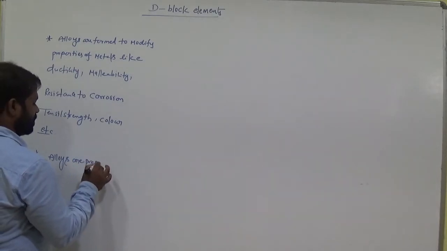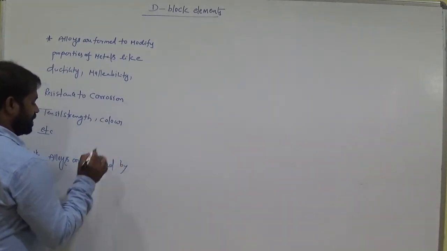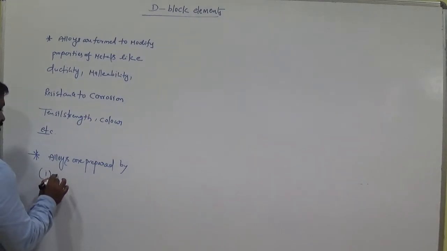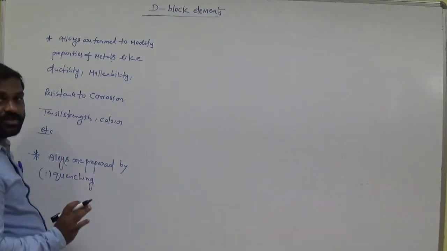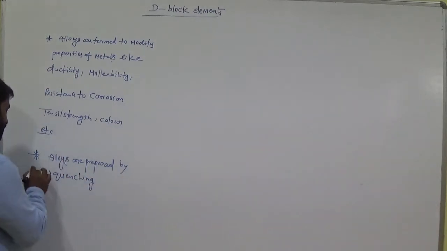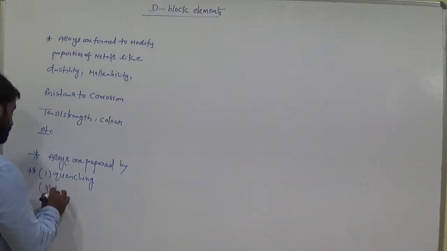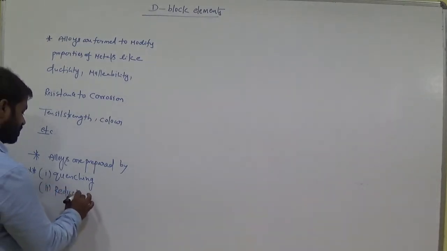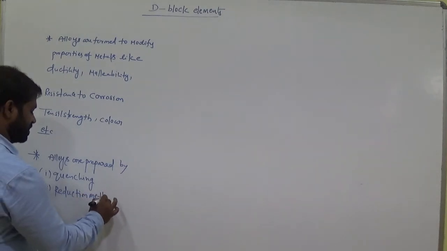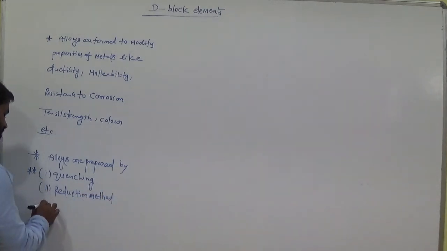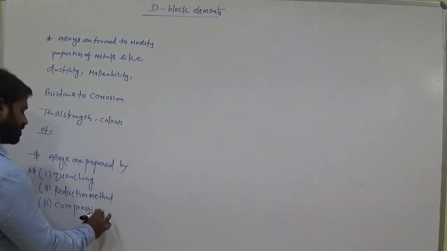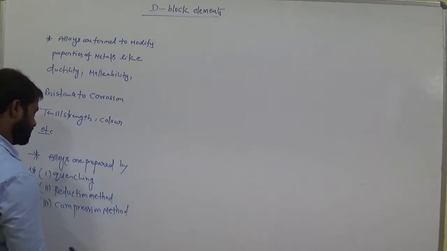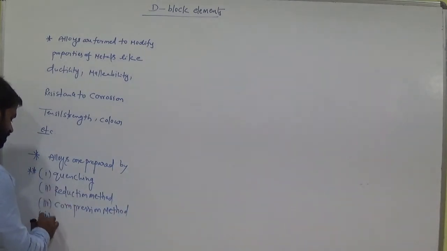Alloys are prepared by quenching. Quenching is a method for the preparation of alloys. Then the reduction method, and the compression method. You just remember these methods. How to prepare alloys? By these methods we have to prepare.